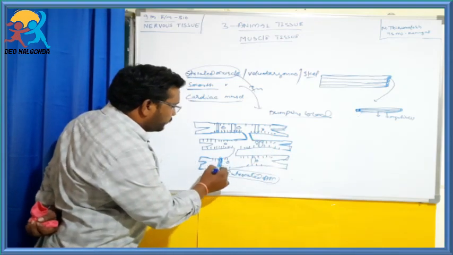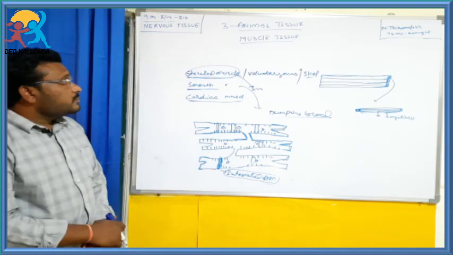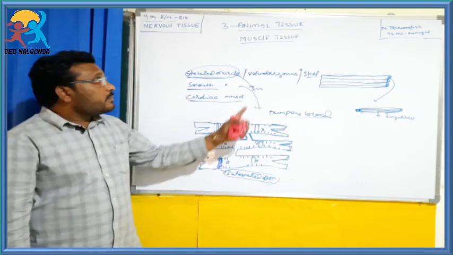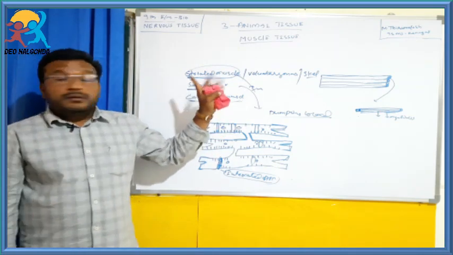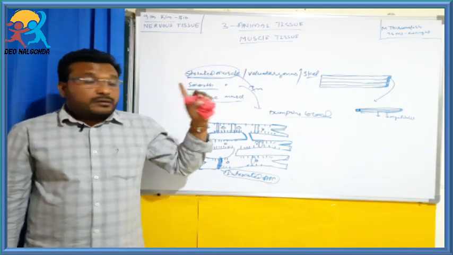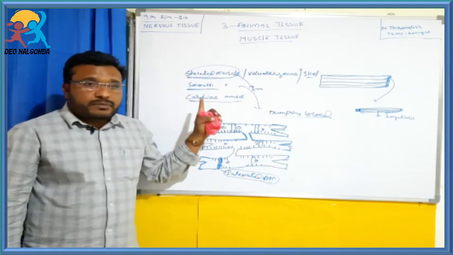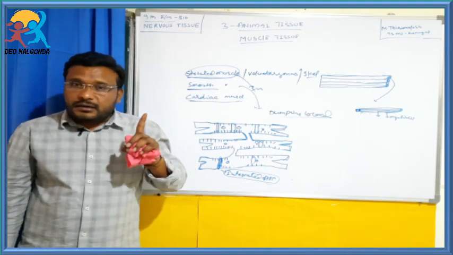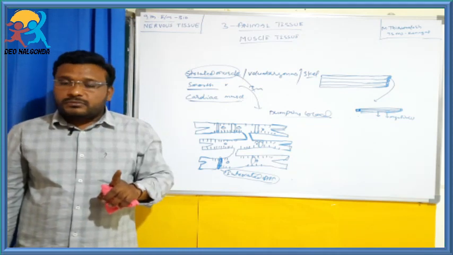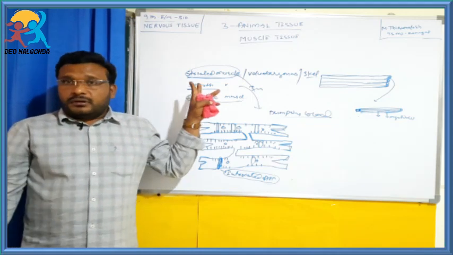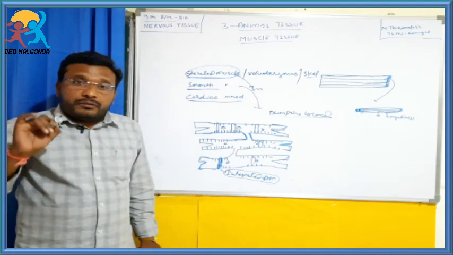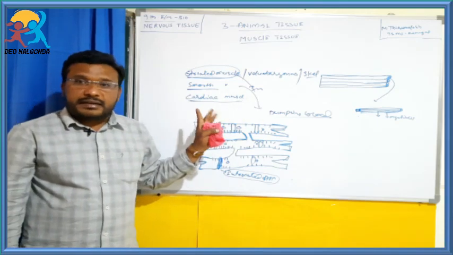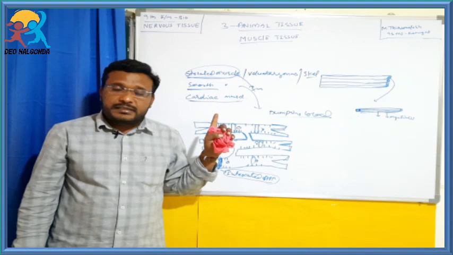So these are the muscle tissues: striated muscles, smooth muscles, and cardiac muscles. This topic is mostly completed. Observe the permanent slides of striated, smooth, and cardiac muscles from your slide box under the microscope, draw the diagram, and write what you have found and what the characters are. So this topic is over.